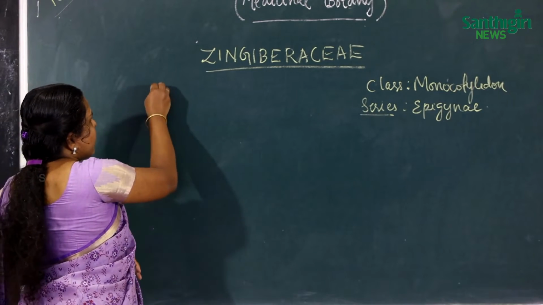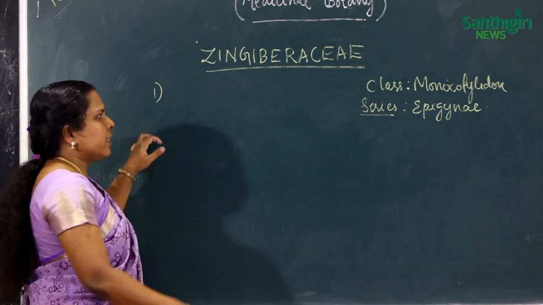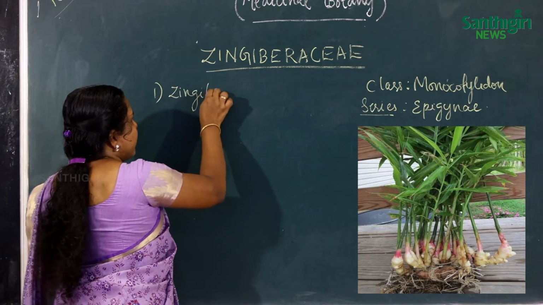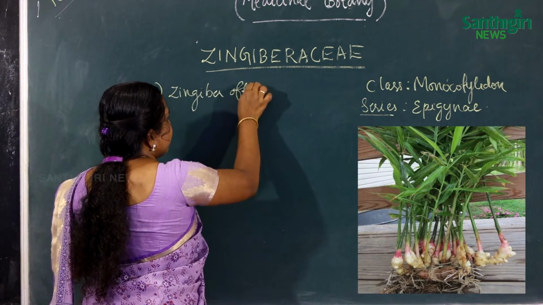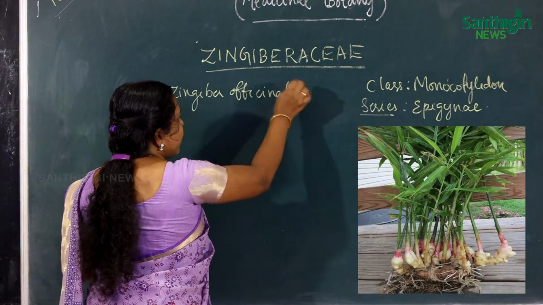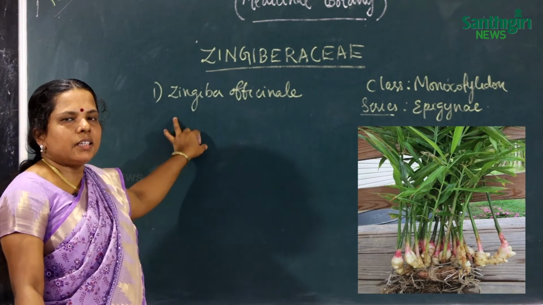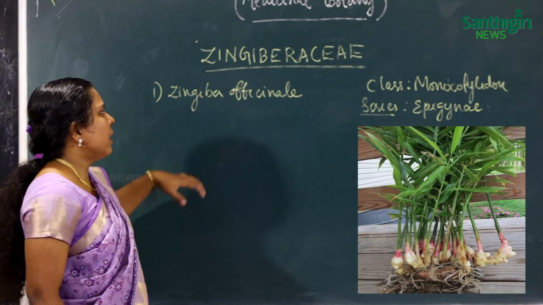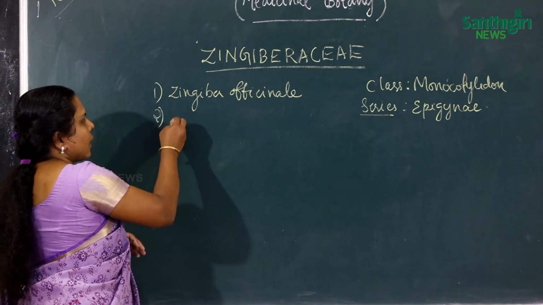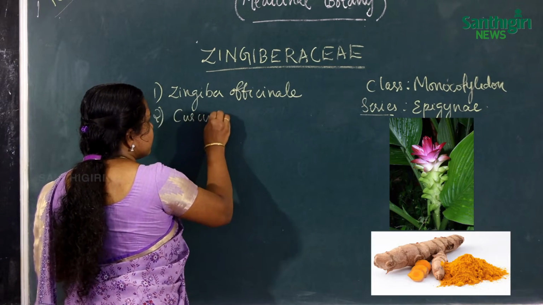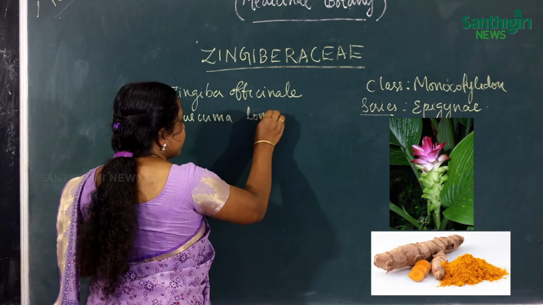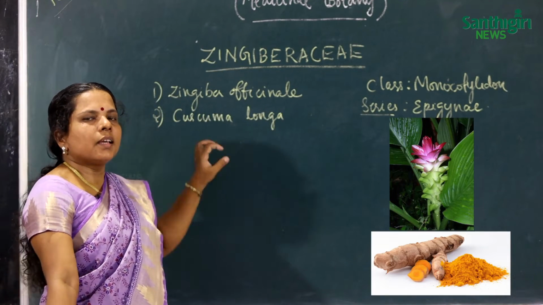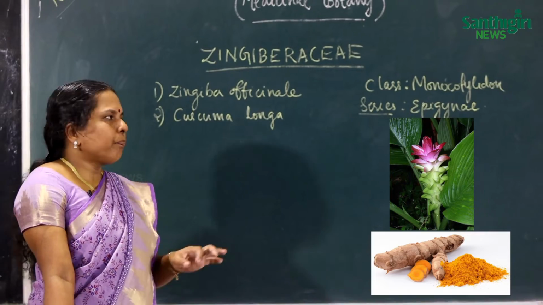The first example of the Zingiberaceae family is Zingiber officinale. Zingiber officinale is commonly called ginger, inchi in Malayalam, and chukku when dried ginger. Then next is Curcuma longa, commonly called common turmeric or curry turmeric. Its common name is manjal.